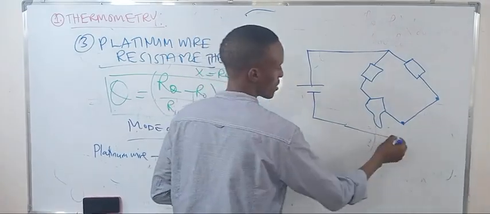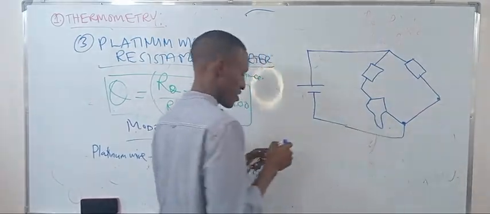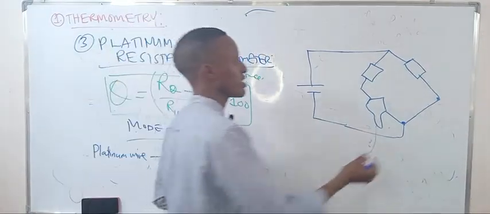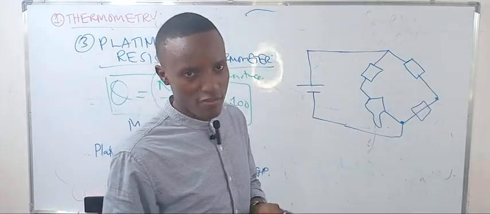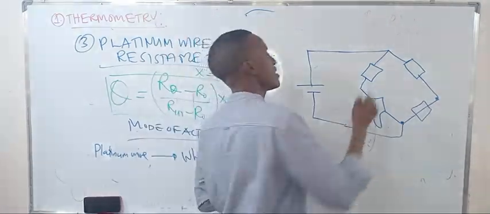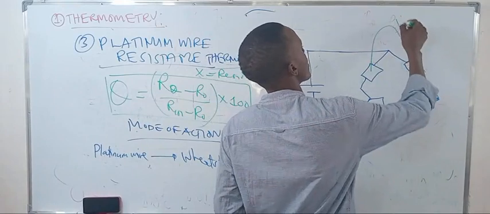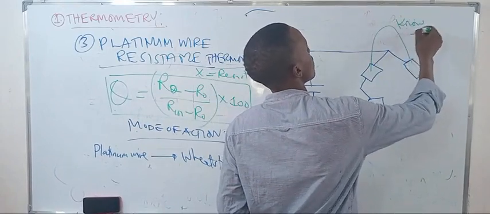So this is the platinum wire here. These two are fixed values; their values are known.